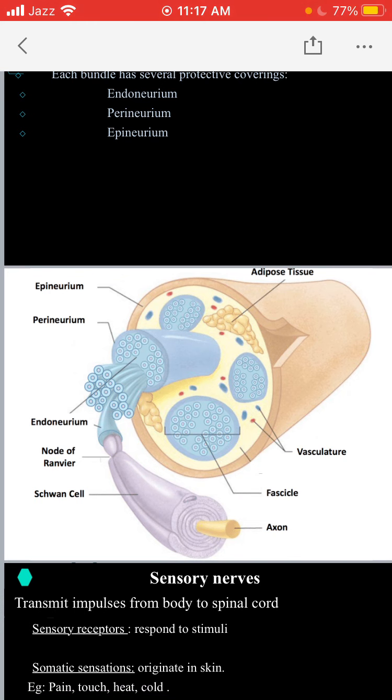And then you can see the endoneurium. Endoneurium is present around the individual nerve fiber, or you can say around the axon. So these three protective covering layers are basically a fibrous, connective tissue that supports and protects the nerve.